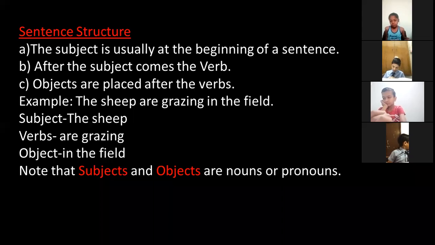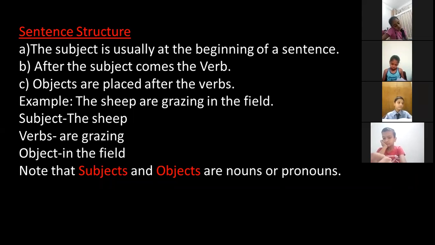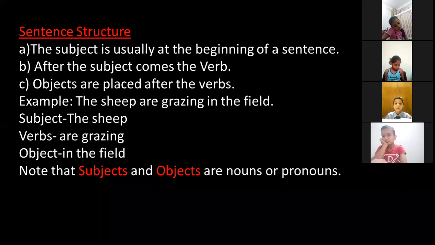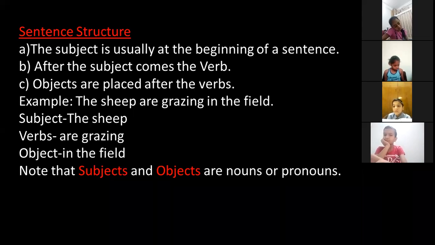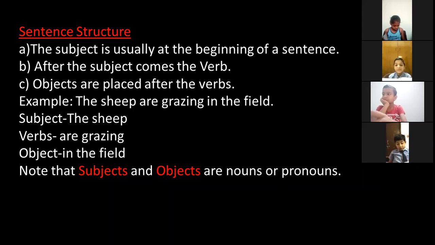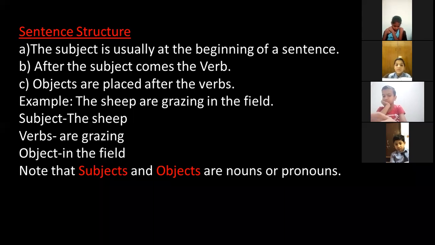Now here again you can see with the help of an example: The sheep are grazing in the field. The beginning of the sentence is "the sheep." We are talking about the sheep, so the sheep is your subject. Just after the sheep, the helping verb and action word come, that is "are grazing." So "are grazing" is the verb. "In the field" is your object. So this way we can divide the sentence into three parts: subject, verb and object.